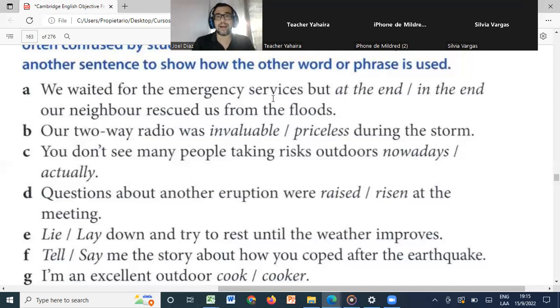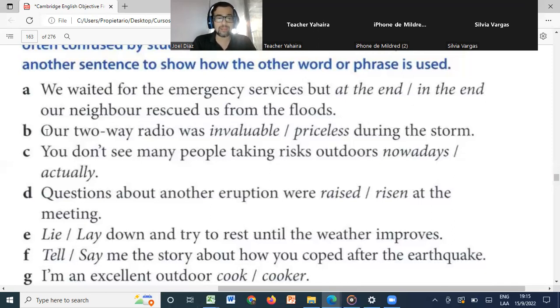Now, Jahaira, can you please help us with B? Our two-way radio was invaluable during the storm.